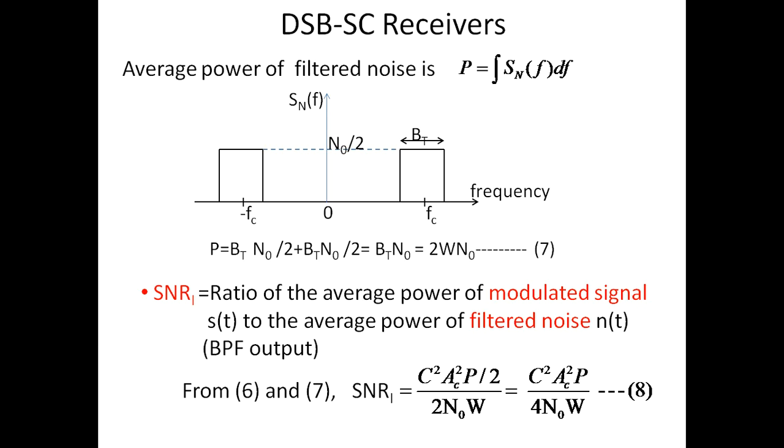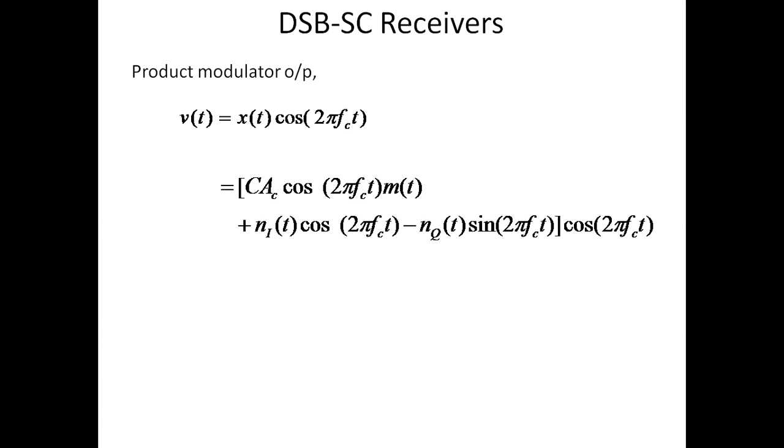Next, we will evaluate the SNR at the output. The output of the bandpass filter is given to a product modulator. Now we will see the expression at the output of the product modulator, represented by v of t equal to x of t into cos 2 pi fc t, where x of t is the signal plus the narrowband noise, into cos 2 pi fc t.